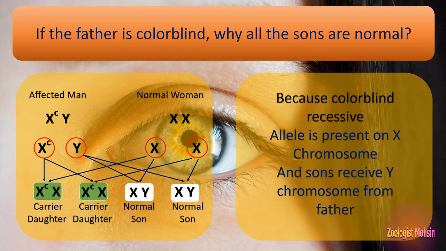The answer is that the colorblind recessive allele is present on the X chromosome and sons receive the Y chromosome from the father. They don't receive the X chromosome from the father. So if the father is affected by colorblindness, that X chromosome will not be transferred to his sons. That's why sons will be normal.